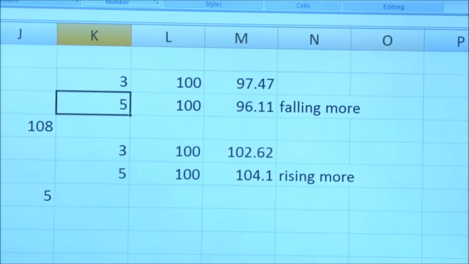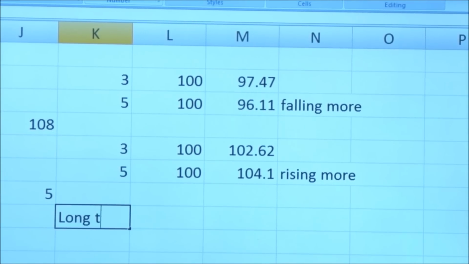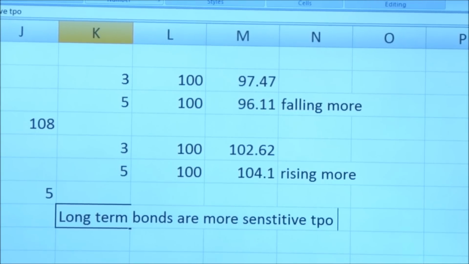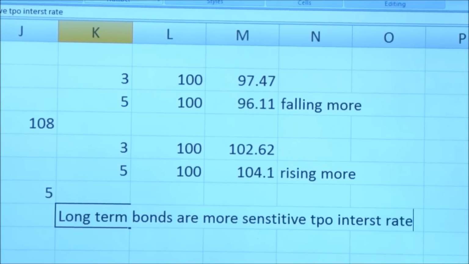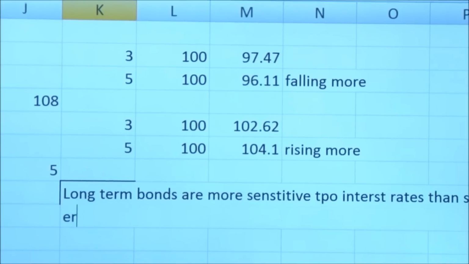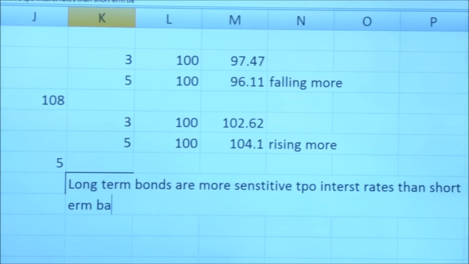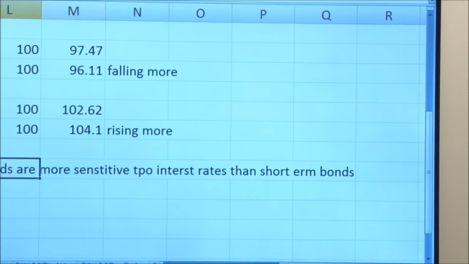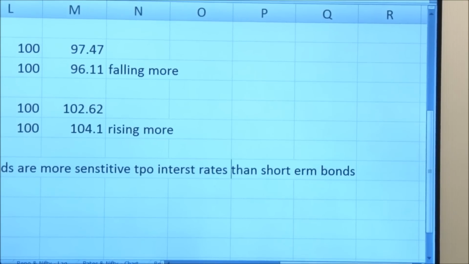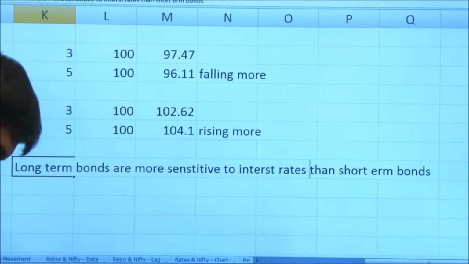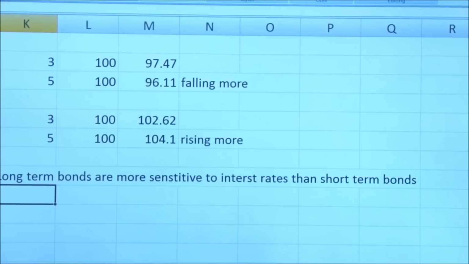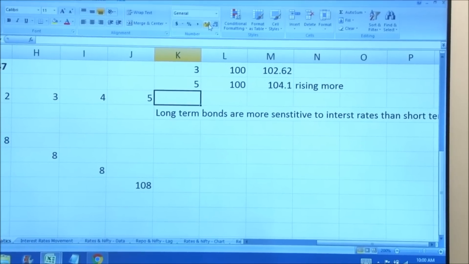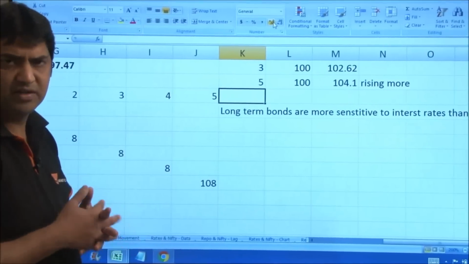So therefore the property is long term bonds are more sensitive to interest rates than short term bonds. These are the two properties which we have seen today in this particular session. These two properties are more than sufficient